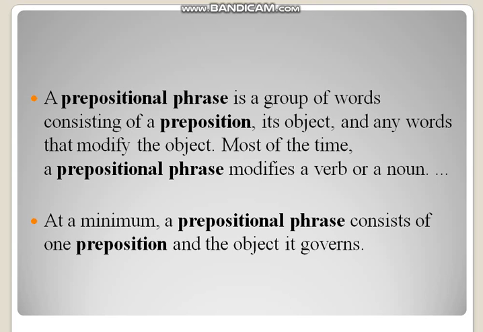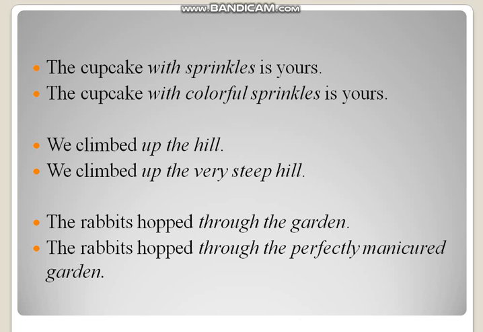So what is a prepositional phrase? It will consist of a preposition along with the object, or there may be a word modifying that object. Looking at different examples will make it more clear to you. At a minimum, a prepositional phrase consists of one preposition and the object it governs. A short prepositional phrase consists of a preposition along with the object. But if it is a long prepositional phrase, then there would be many different words modifying that object.